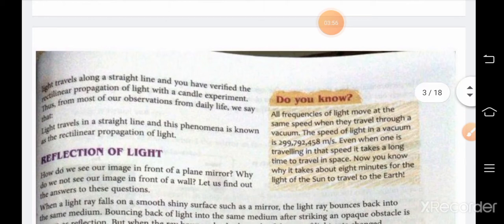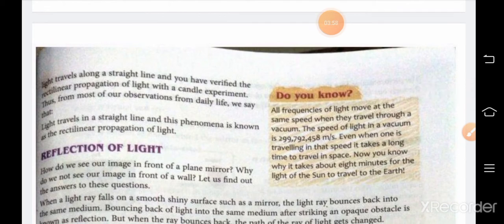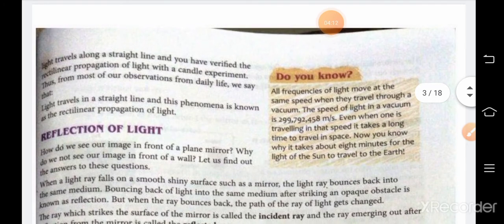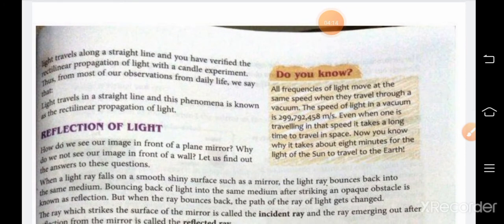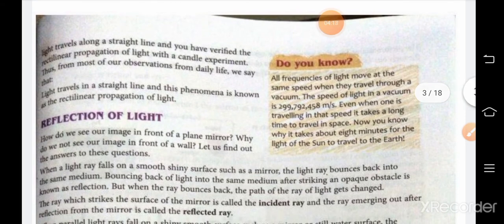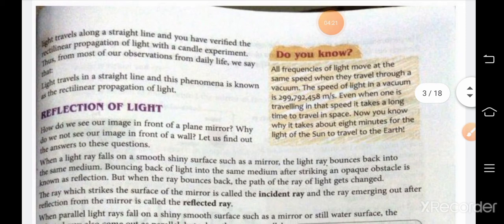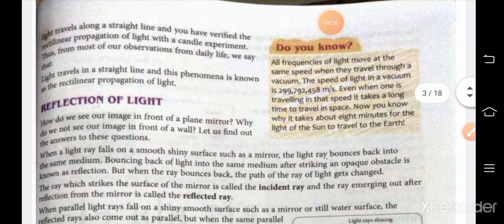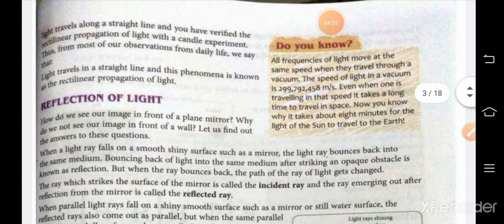You must have seen that if we are switching on a light in one room, the light does not go to the other room, because there are walls, and light cannot bend. It travels only in a straight line. So many observations, many examples are there from our daily life to understand this property of light, that is rectilinear propagation of light.